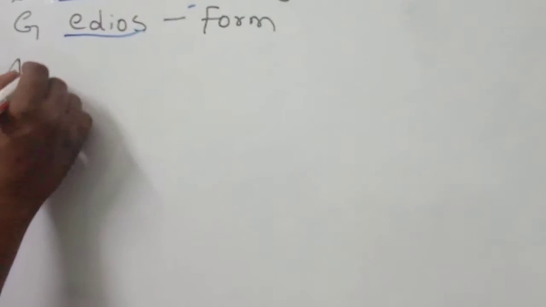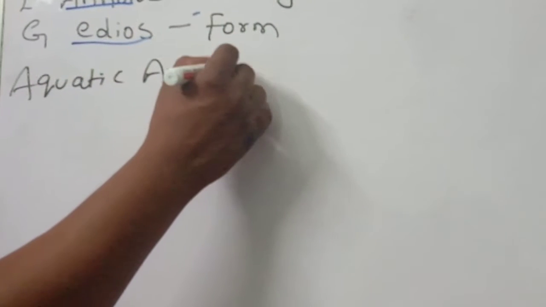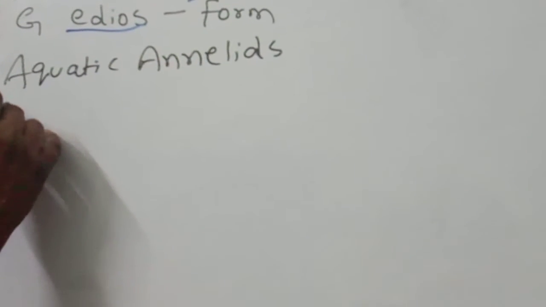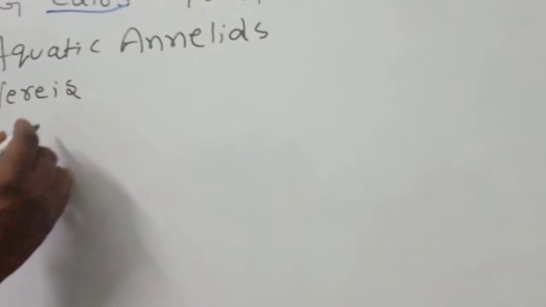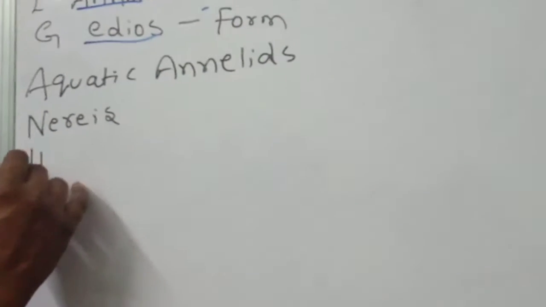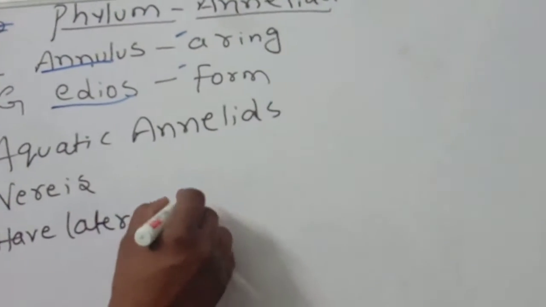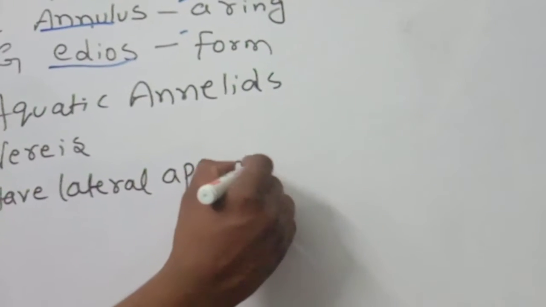What are some more characters? Observe very carefully. Aquatic annelids. This point also you should have to remember. Aquatic annelids like Nereis have lateral appendages, which are helpful for movements.